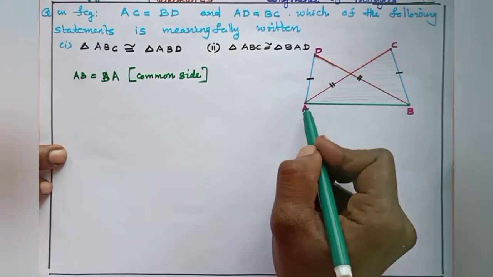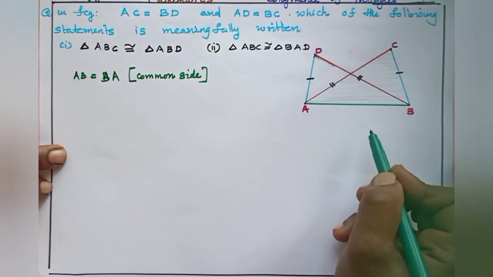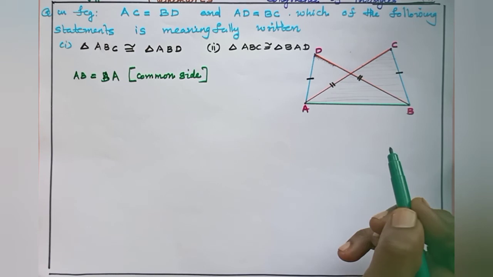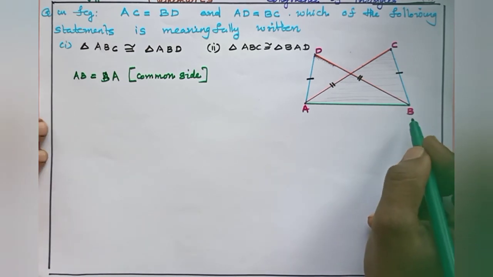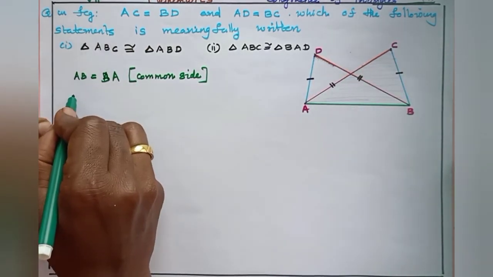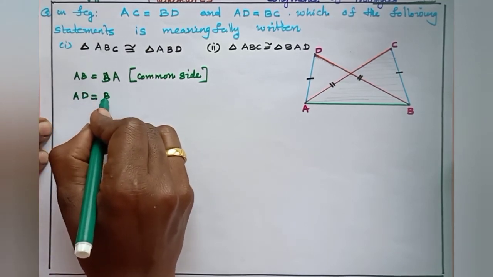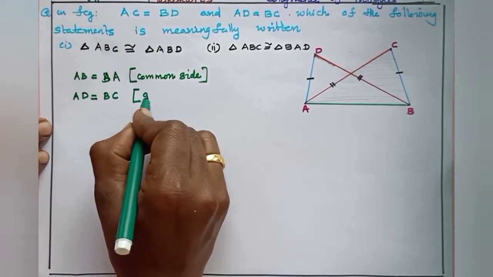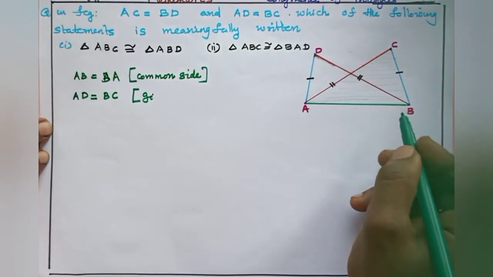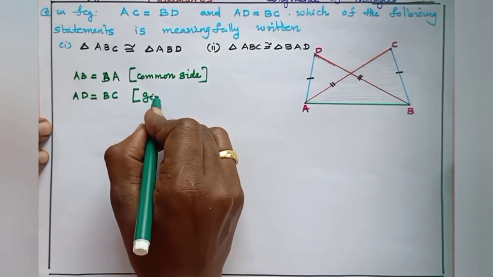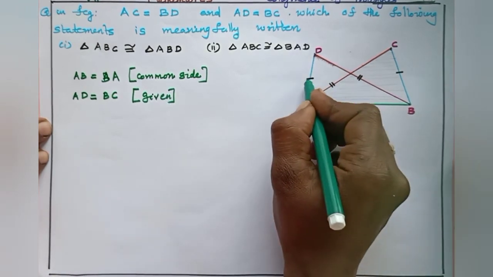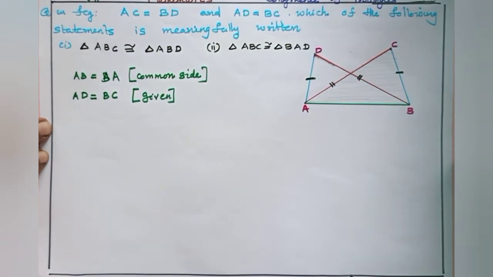Then we can write AD is equal to BC, that is given. AD is equal to BC given in the question, and this figure is given with this equal sign.